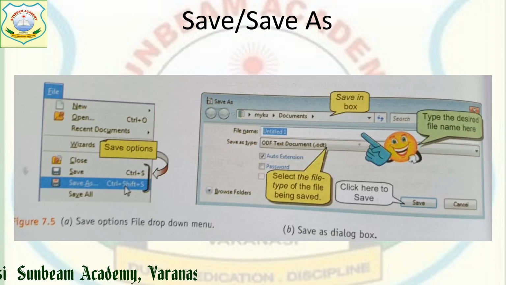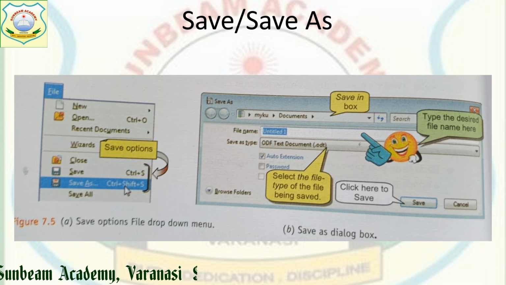Next, we see how we are going to save our document. There are two ways: one is Save and the second is Save As. We have to know the difference between Save and Save As. Both are used to save the document. Suppose I have updated a document, and we want to make changes to it, but the new document should differ from the original one, then we use Save As, because Save As provides the option to give another name.